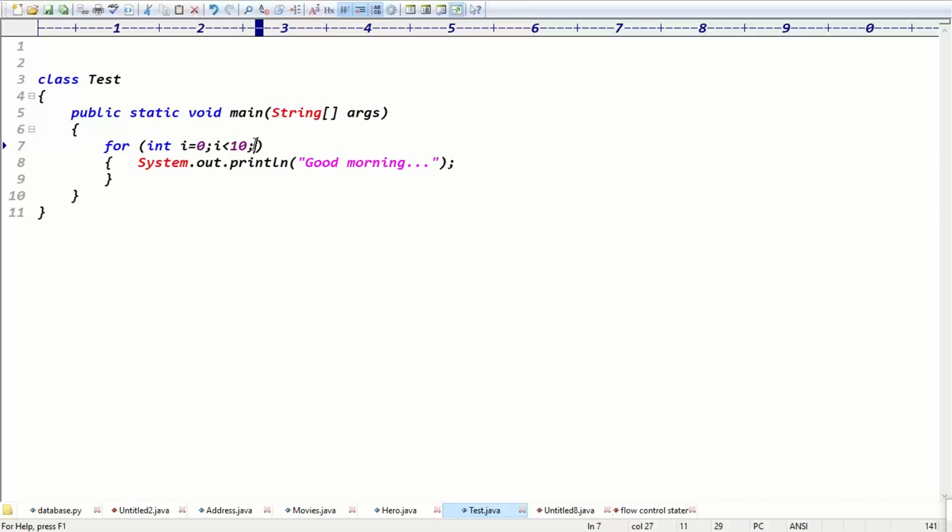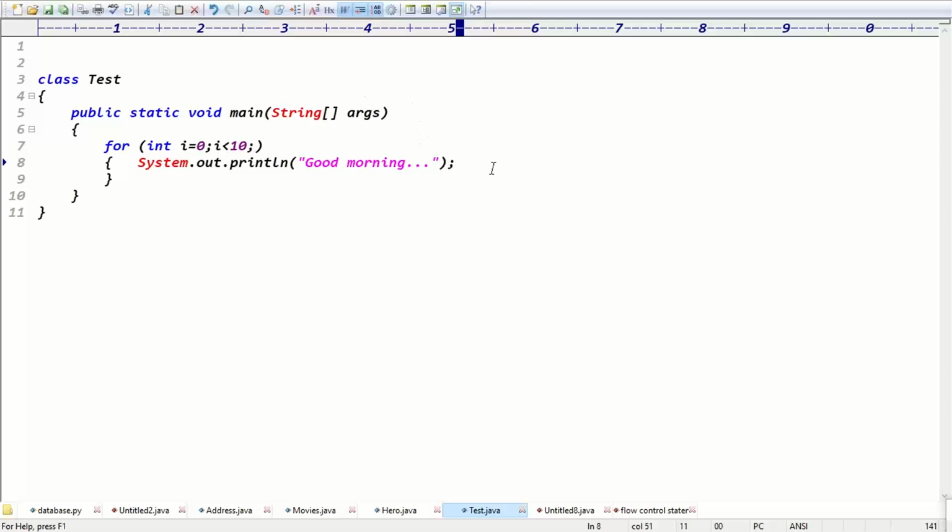Infinite. Okay. Because the condition will always be true, because the zero value is there, right? 0 less than 10, 0 less than 10, 0 less than 10. The value of i is always 0. There is no increment value. That's what it is checking, 0 less than 10. So then definitely, how many times will you get the output, guys?